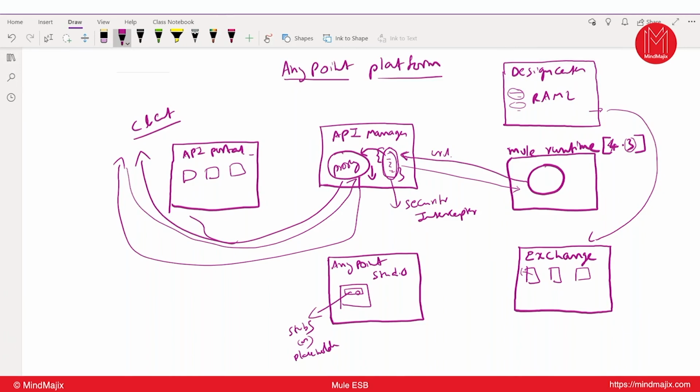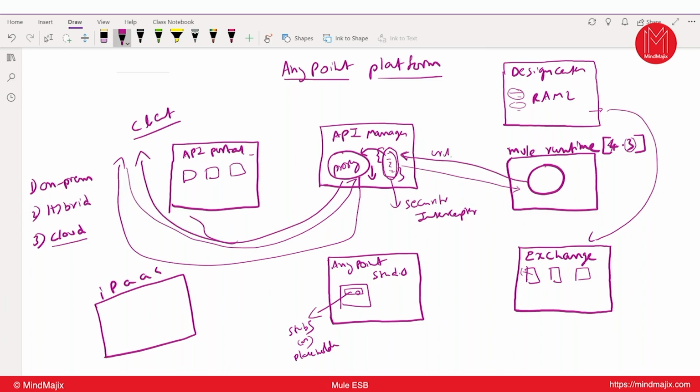Now we can deploy in multiple ways. I will show 3 ways to deploy your application. I'm talking about deployment strategies. One is on-premises, the second one is the hybrid model, and the third one is cloud. Cloud means MuleSoft has one platform, which is nothing but an iPaaS. What do we mean by iPaaS? Integration Platform as a Service, where all the servers and hosting are readily available. You only need to upload and deploy your applications onto the cloud.